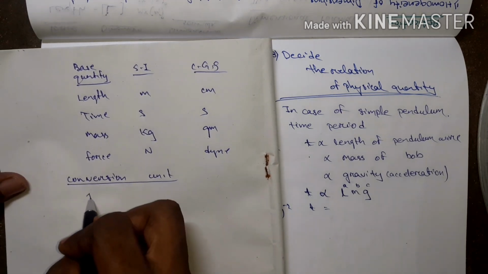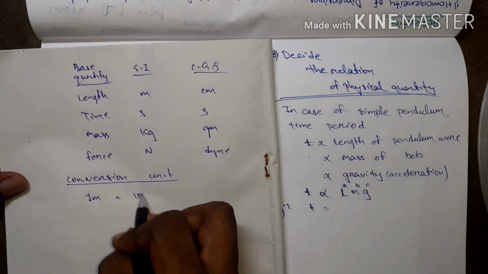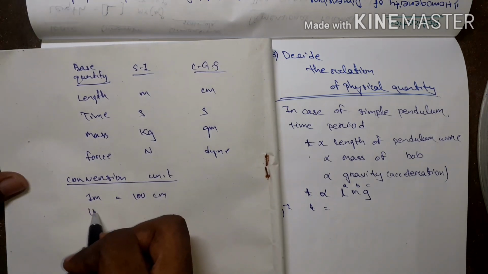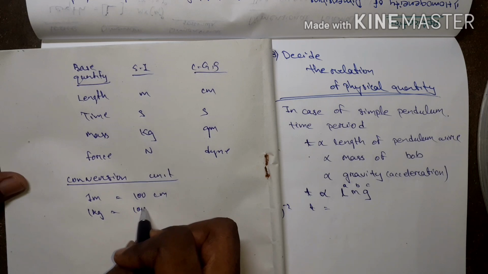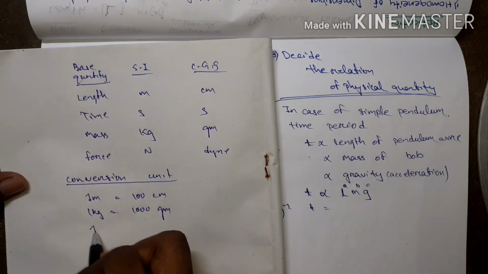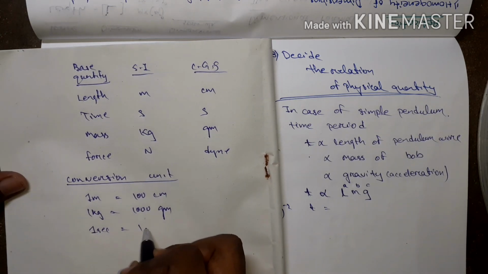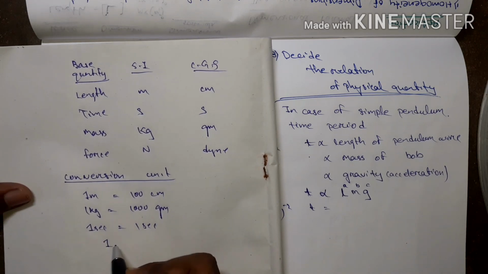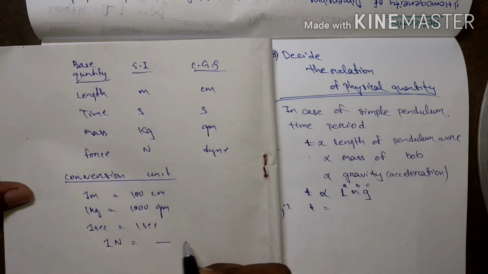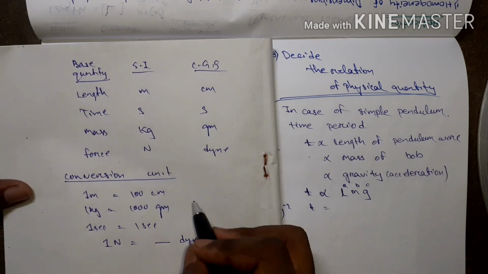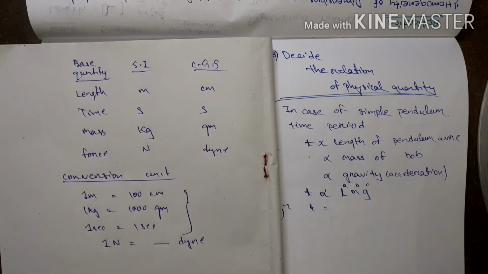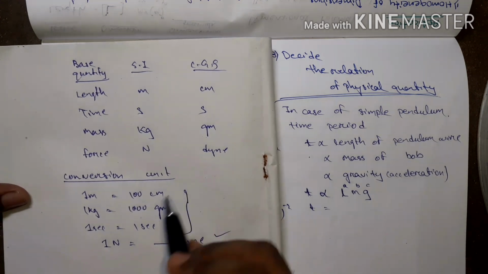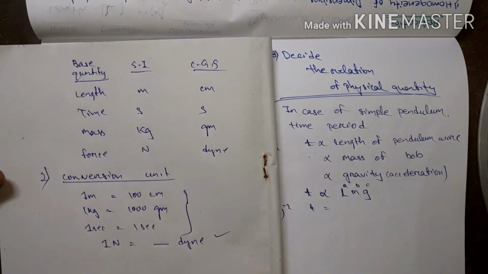Listen, 1 meter equal to 100 centimeter, you know. 1 kg equal to 1000 gram, you know. 1 second does not change. Then I have to find 1 Newton equal to how many dyne by using this. This is the second application of dimension.